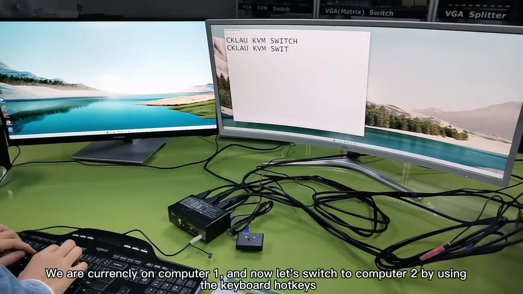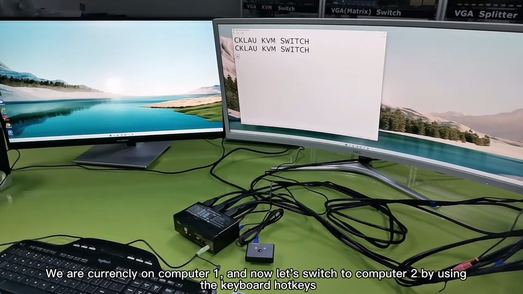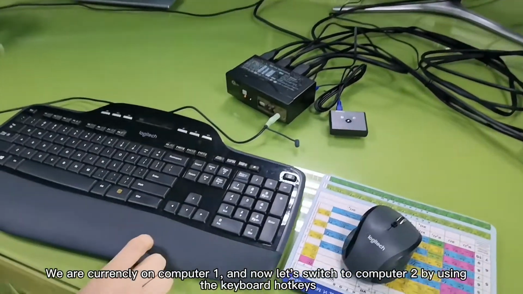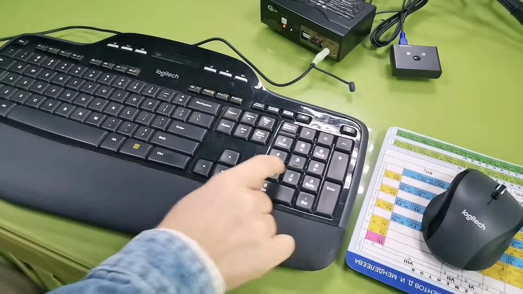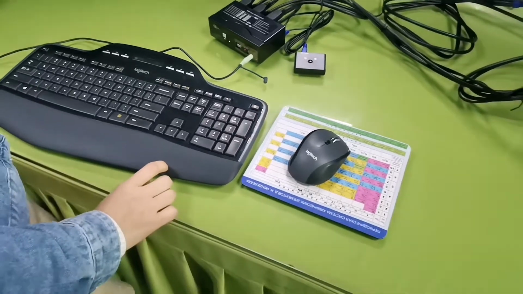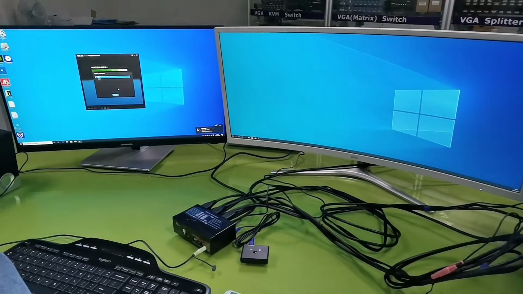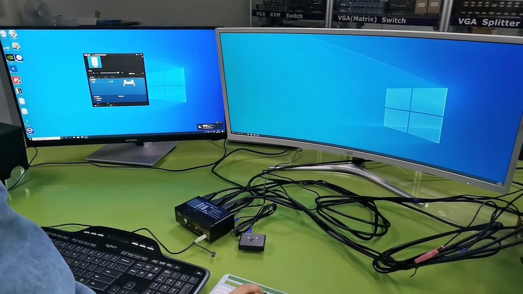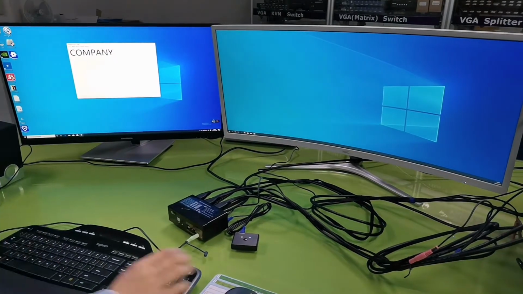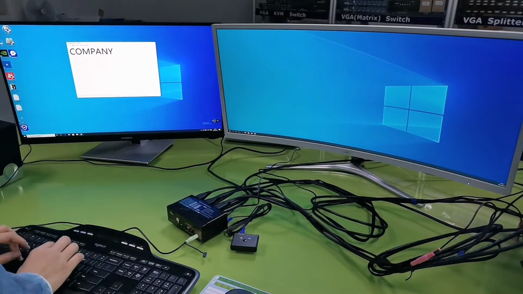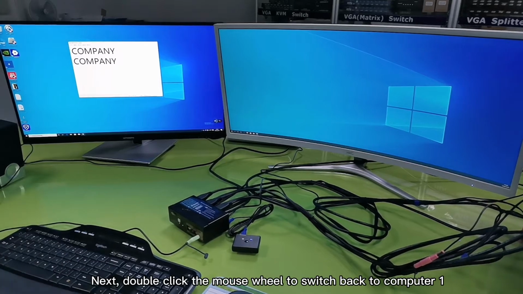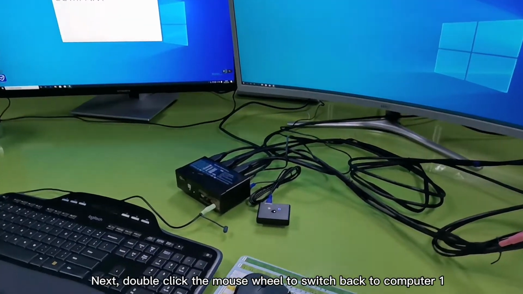We are currently on computer 1, and now let's switch to computer 2 by using the keyboard hotkeys. Next, double-click the mouse wheel to switch back to computer 1.